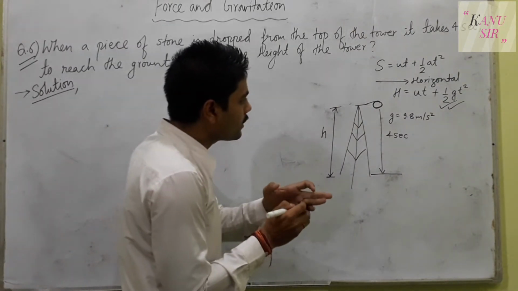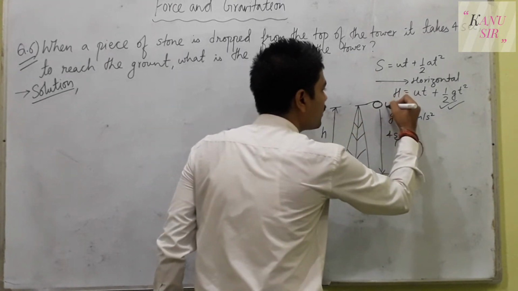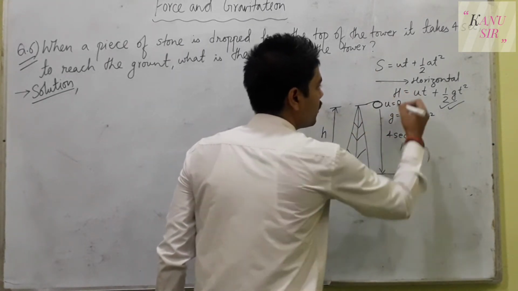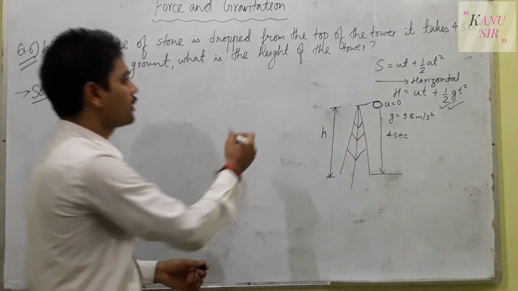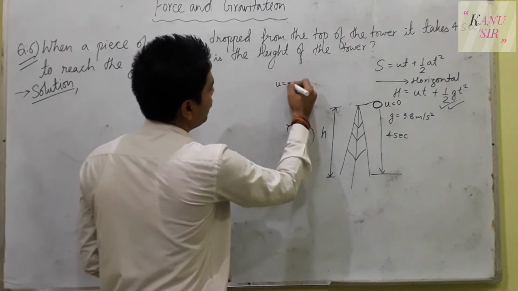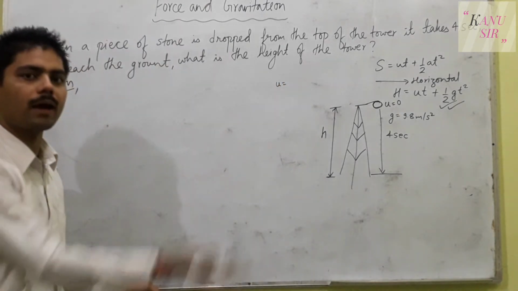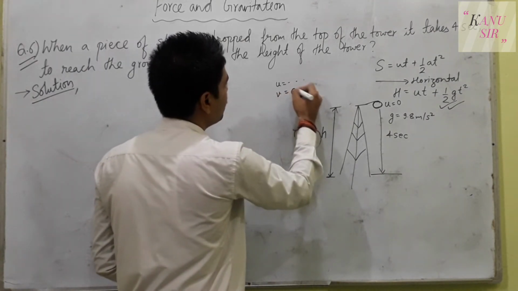Any object when it is dropped from certain height to the ground, then the initial velocity will be 0. And if we throw any object from ground level to the upward, then the initial velocity there will be the velocity at which we have thrown upwards, and final velocity becomes 0.